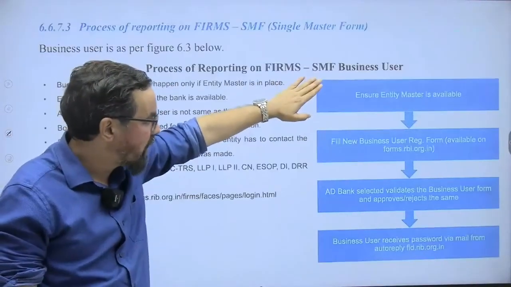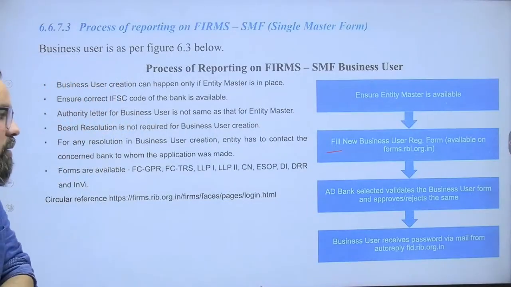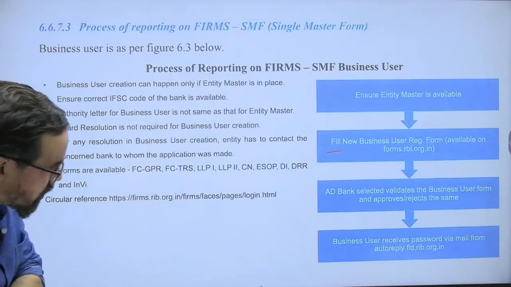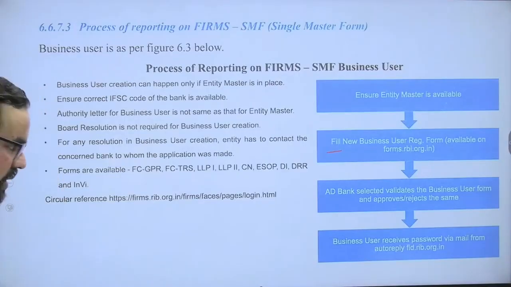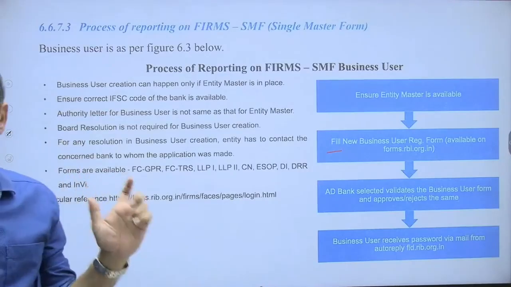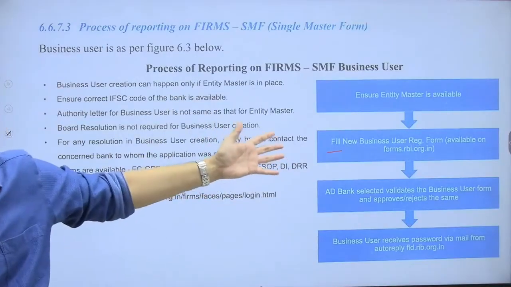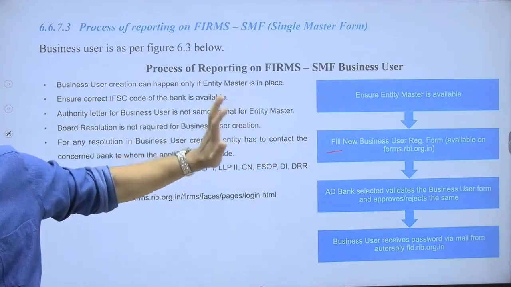The second one is that the new business user registration form is available. Then the authorized dealer bank selects, validates the business user, and approves or rejects it. The business user receives a password by mail as well. So this is the process for reporting on FIRMS. Business user creation happens only when the entity master is in place. Ensure the correct IFSC code and all. This is the entire process, and it gets asked. In one exam they asked one question around this entire entity master and FIRMS also. So please go through this once.